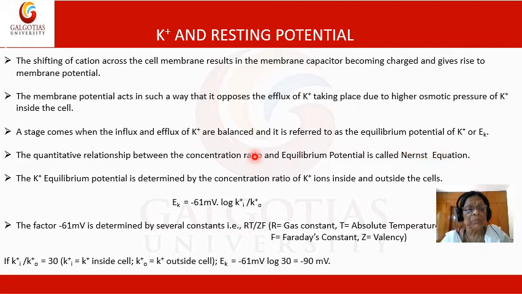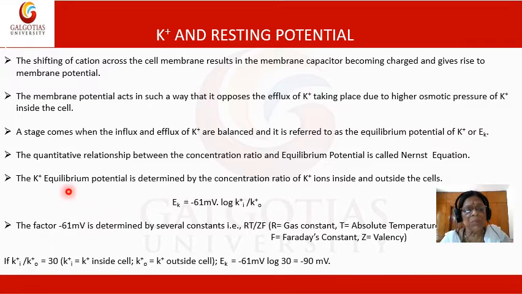So, what is EK? Let us discuss what is EK. The quantitative relationship between the concentration ratio and equilibrium potential is called the Nernst equation. The Nernst equation represents the quantitative relationship between the concentration ratio and equilibrium potential.